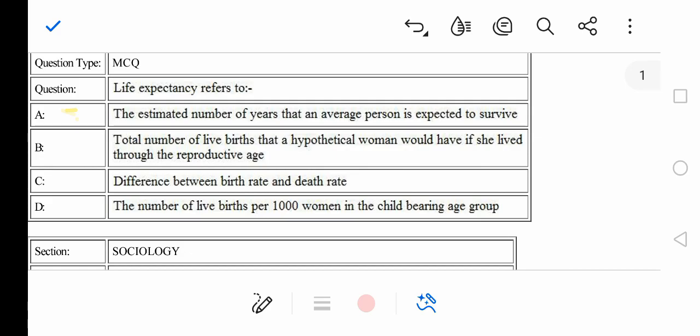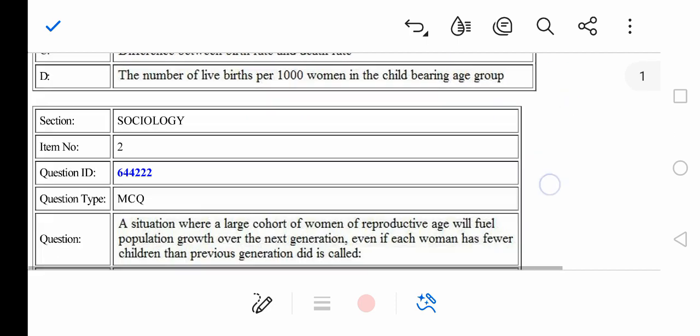It says life expectancy refers to the estimated number of years that an average person is expected to survive. As we all know, the A option is the correct one. So let's move to the second one.